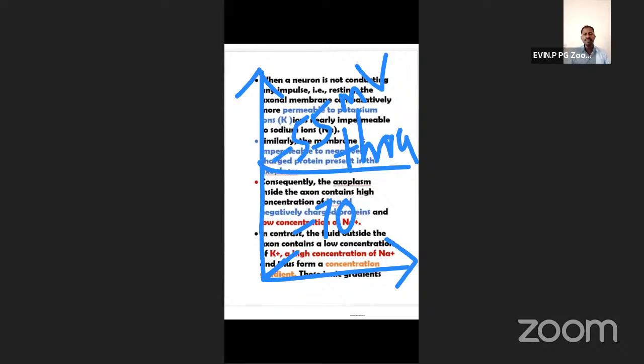Action potential means simply what? Electric impulse. Very good. Below the subthreshold, subliminal, an action potential cannot be produced.